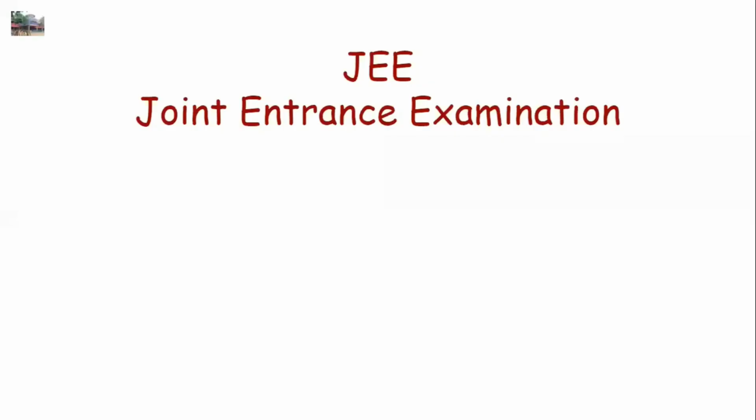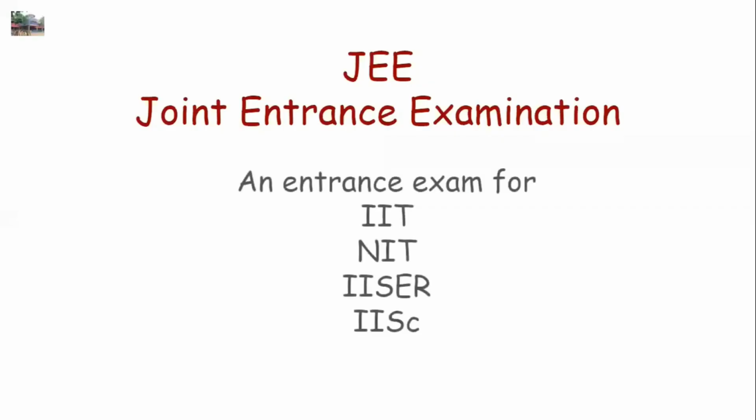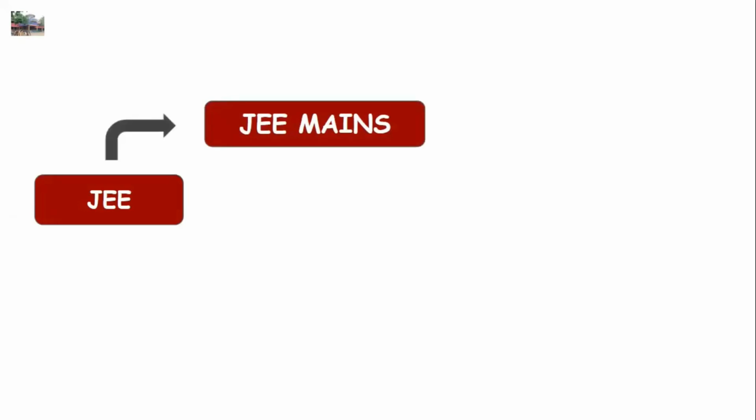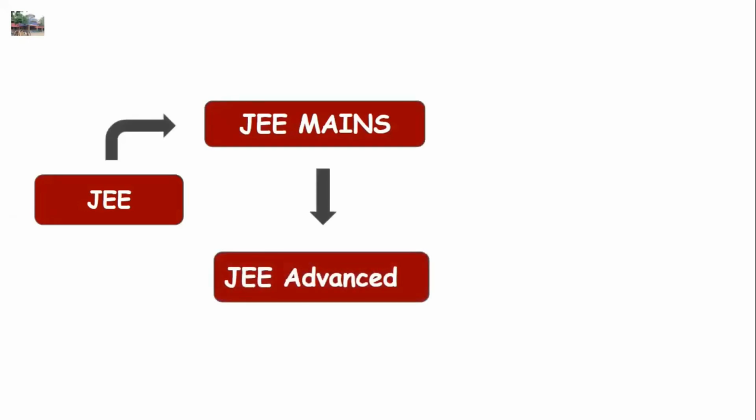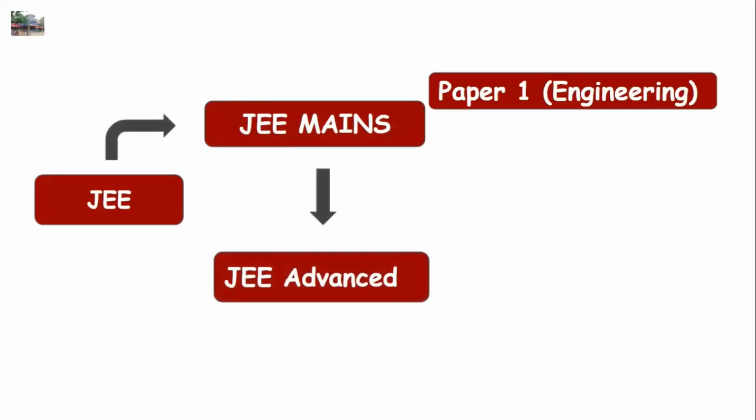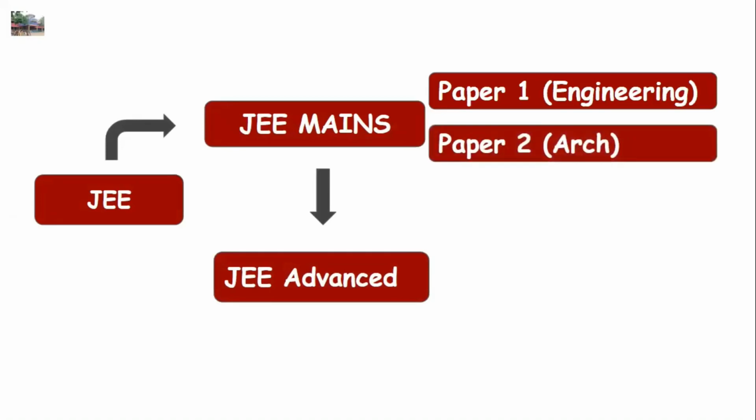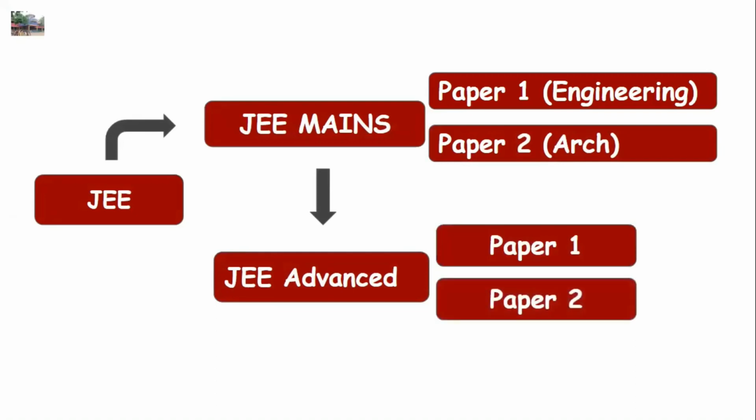JEE, Joint Entrance Examination. An entrance exam for IITs, NITs, IISERs, and IISc. JEE basically has two levels, JEE Mains and JEE Advanced. JEE Mains has two papers, paper 1 for engineering aspirants, paper 2 for architecture aspirants. JEE Advanced also has two papers, paper 1 and paper 2. These two papers are compulsory for any student who is interested in any engineering program from any of the IITs. Let's analyze things in detail.